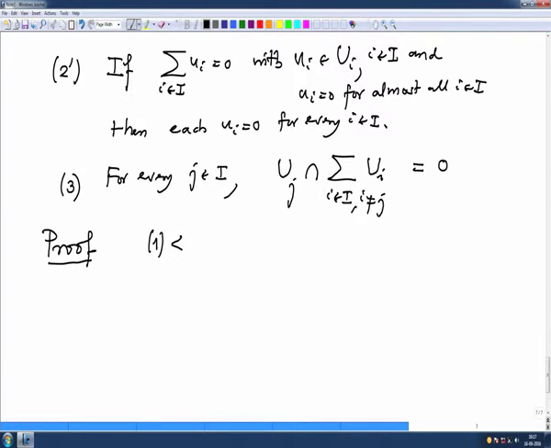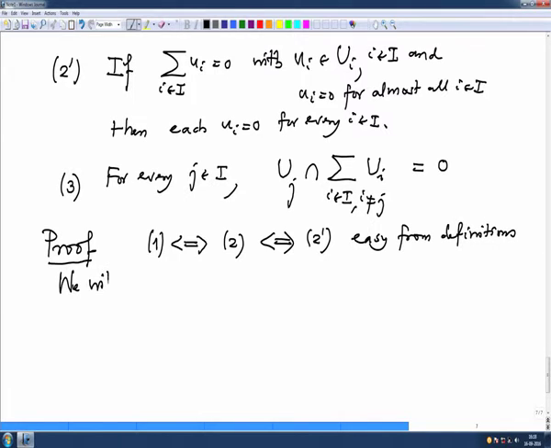One if and only if 2 if and only if 2 prime; this is easy from the definitions. Now, I will indicate the proof. We will prove 2 prime if and only if 3, and that will make the equivalence complete. So, first let us prove 2 prime implies 3.